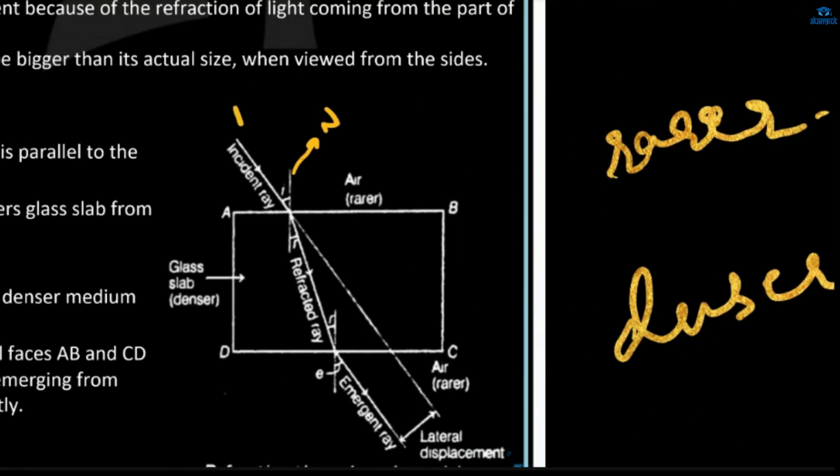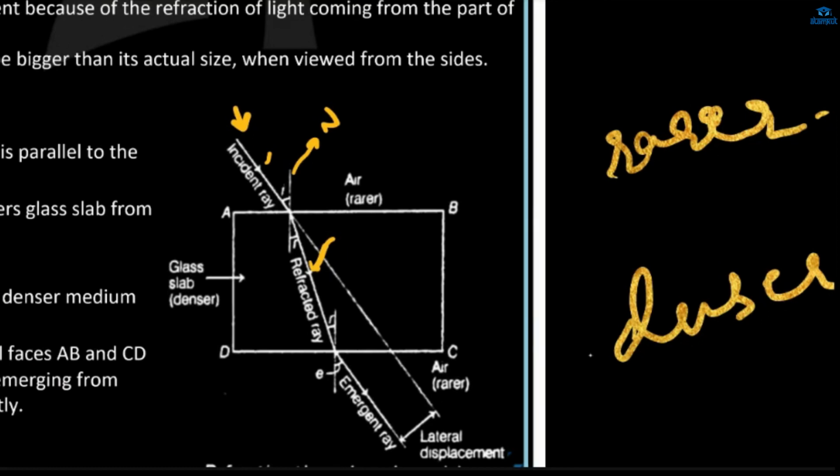Okay. Now incident light is falling on it. Fine. Incident light is falling. The arrow is important, and then it must go like this. It must go in a straight line, right? But it will not go in a straight line because it will suffer refraction, so it will bend towards the normal like this. This is called your refracted ray.